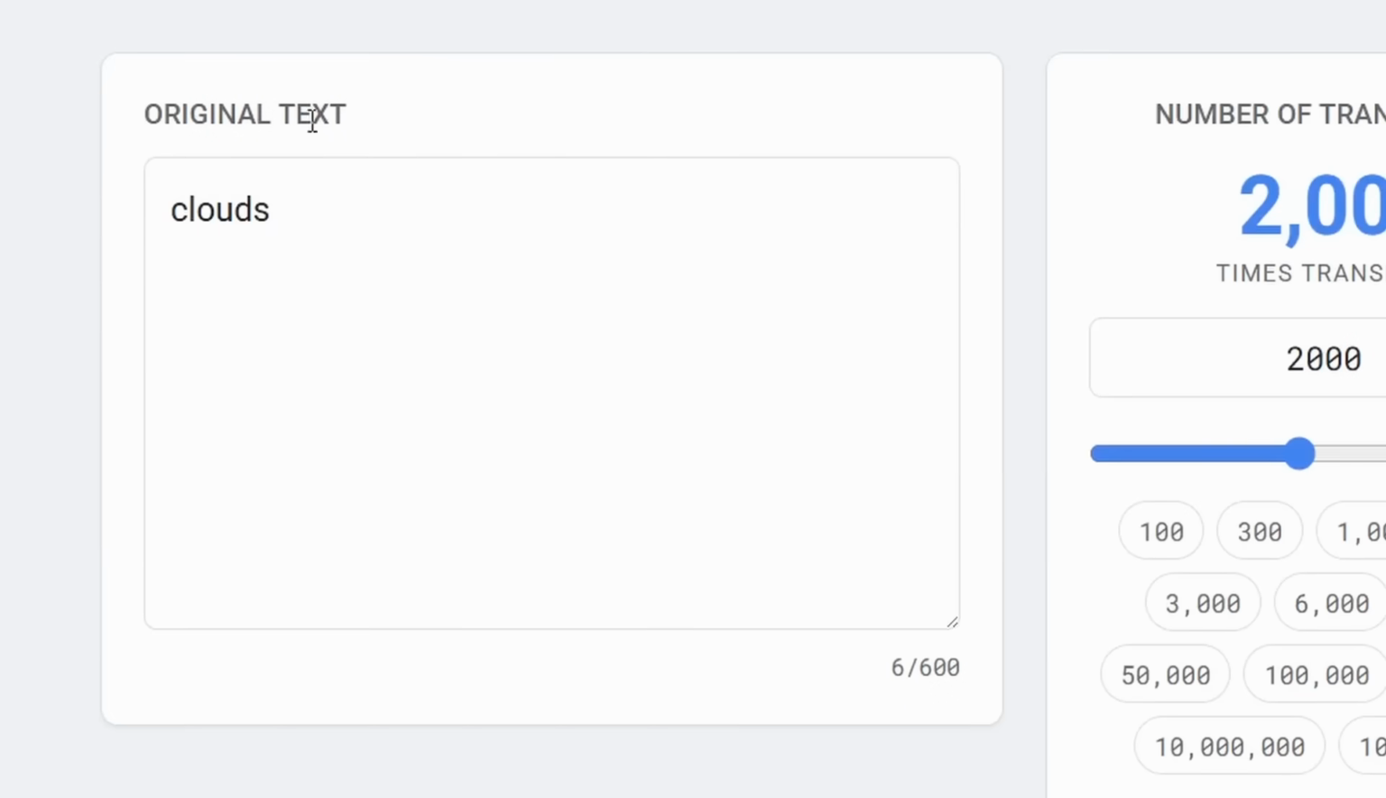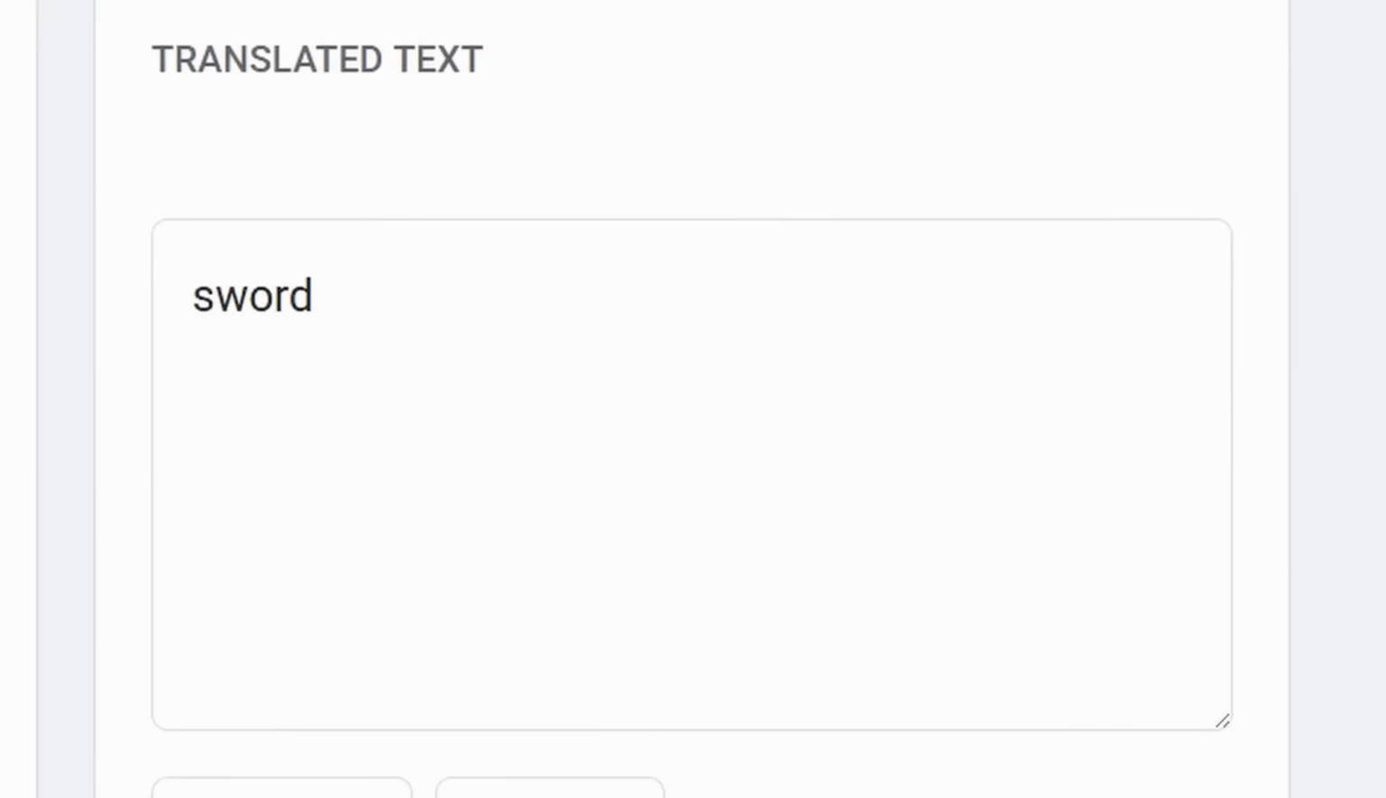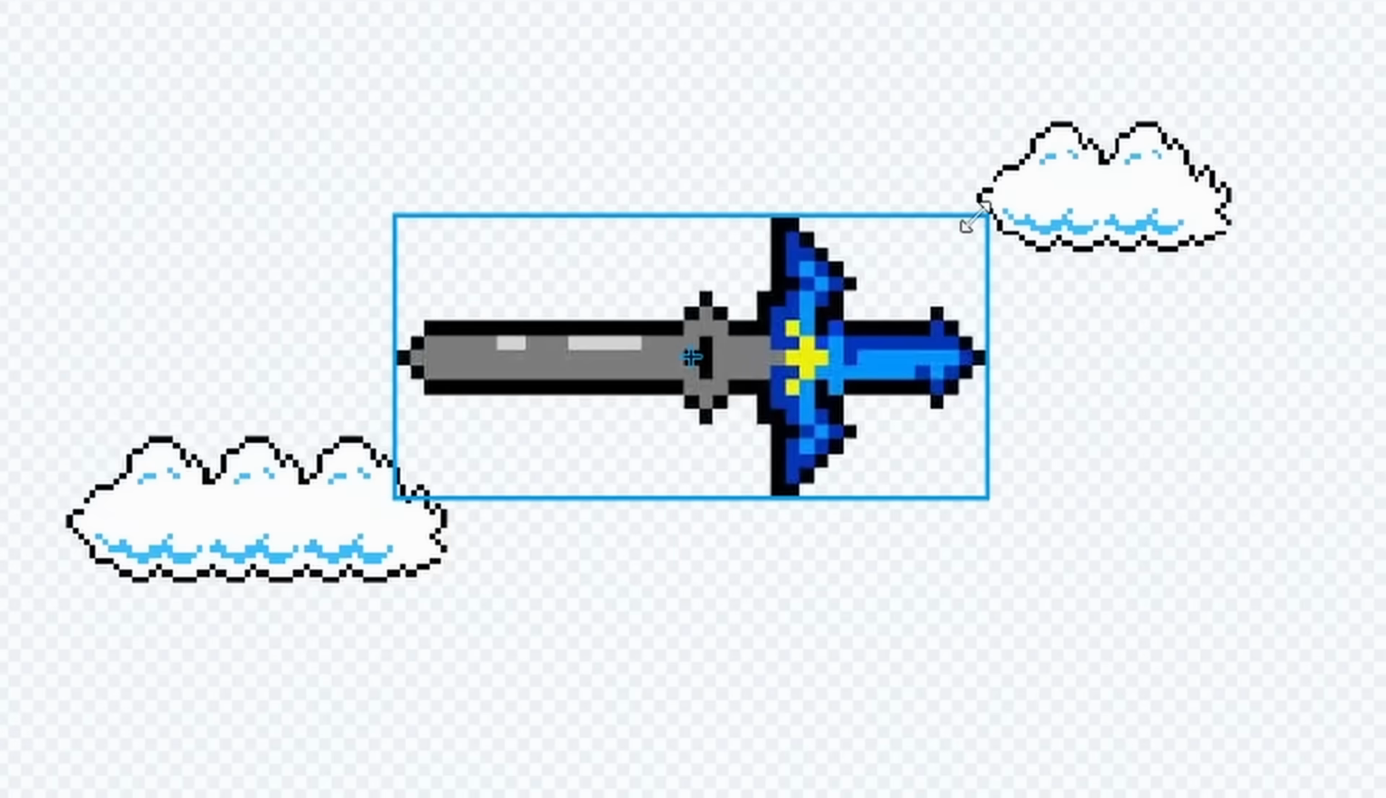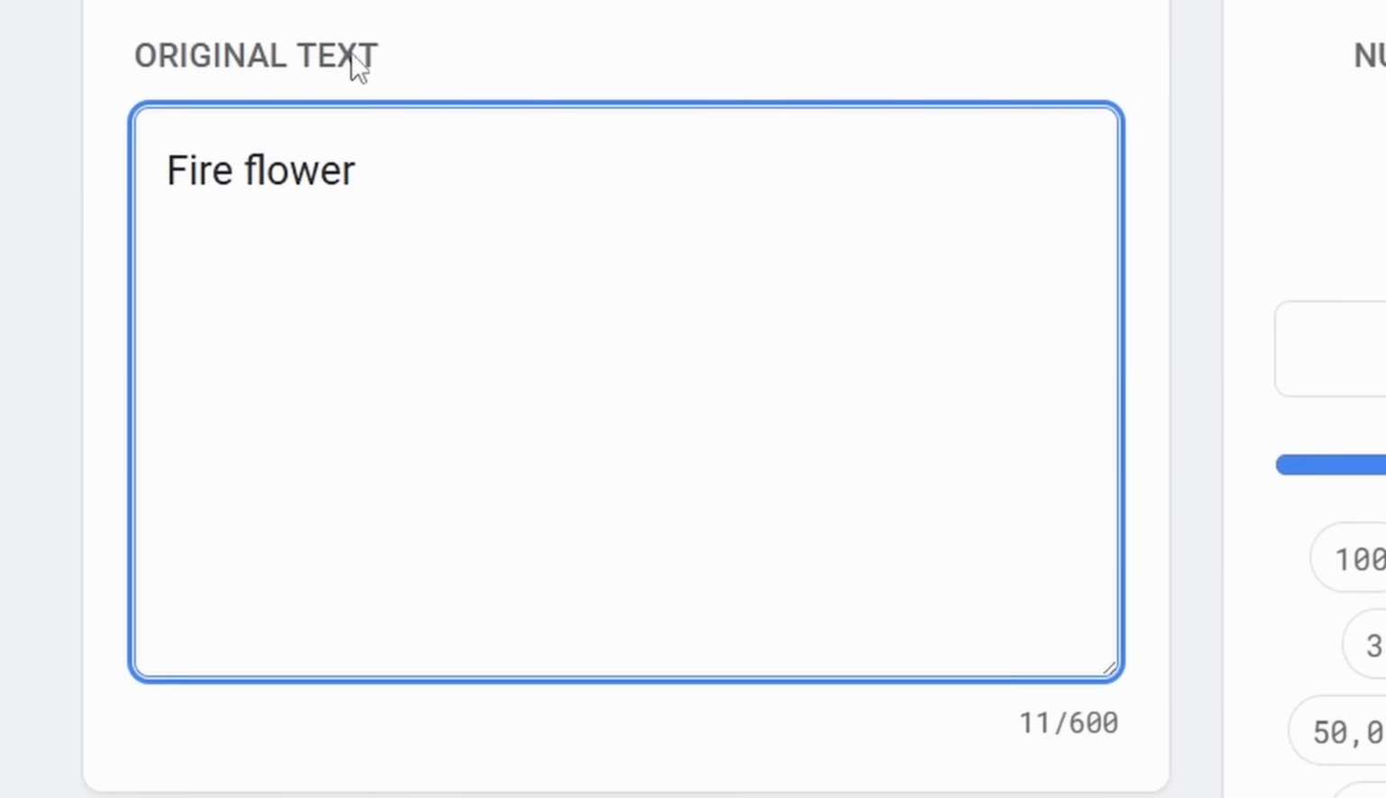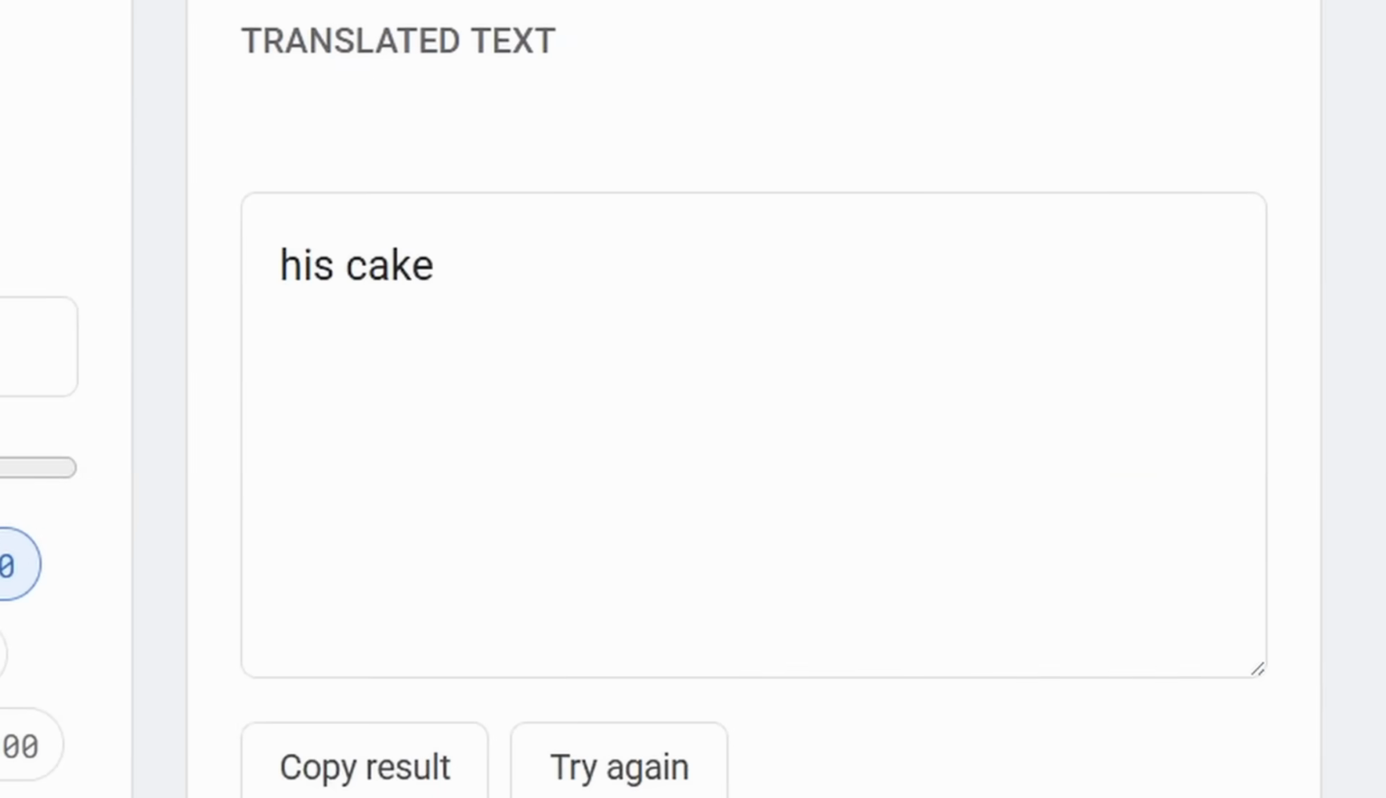Okay, next, let's Google Translate the clouds. Sword. Okay. Let's just get the master sword. Sorry, clouds. Okay, I'm really curious to see what the fire flower would be as well. So let's Google Translate this. His cake. Whose cake? Maybe the real life guy. Maybe the big guy who runs fast. Maybe his cake. Here we go.